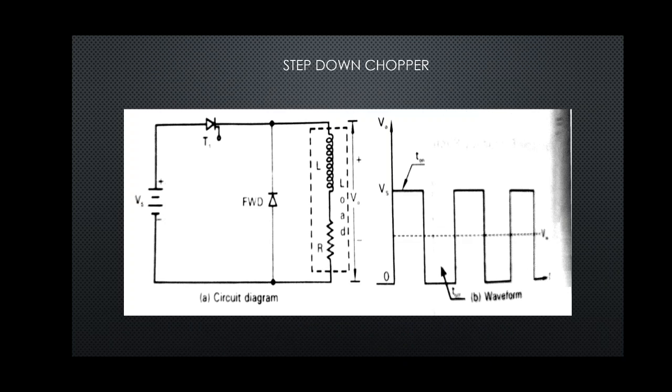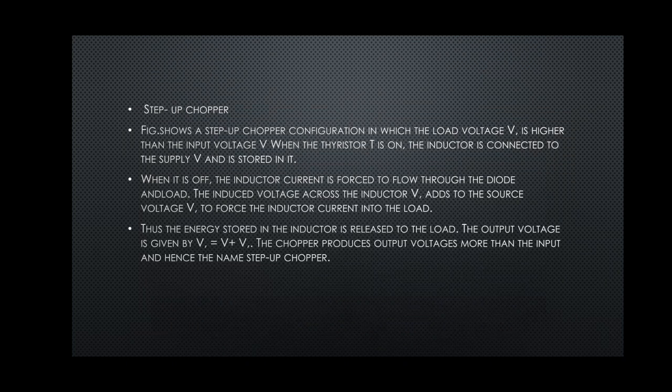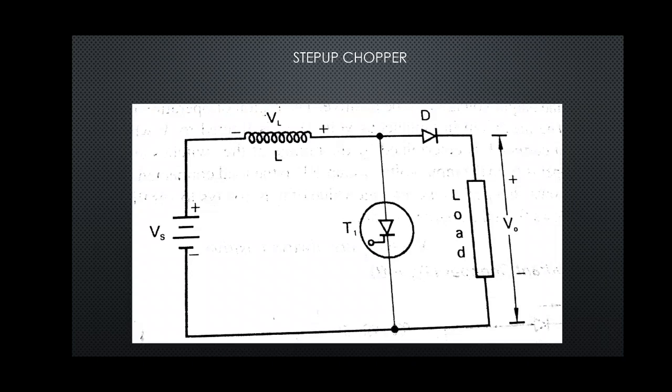When the average voltage is found out, we observe that the output voltage is less than the input voltage. Now let us discuss the second type of chopper, that is the step up chopper. In case of step up chopper, the output voltage will be greater than the input voltage. Let us see with the circuit diagram. Here we observe that the switch or the chopper, that is thyristor T, is connected in parallel mode.